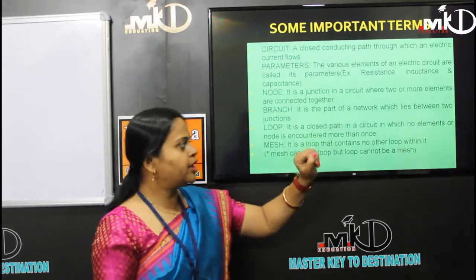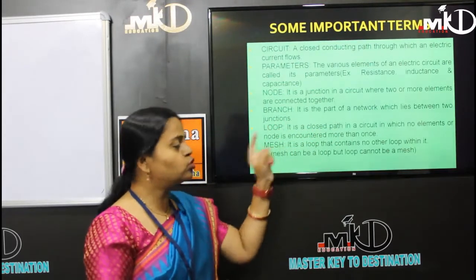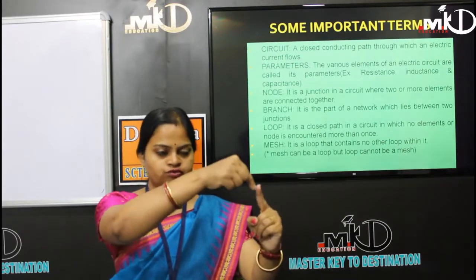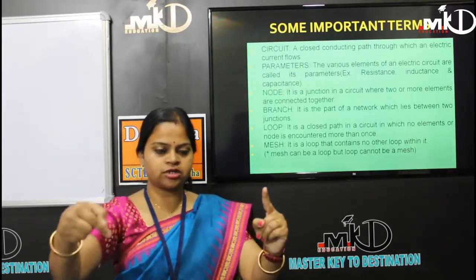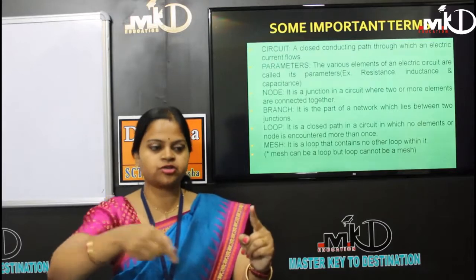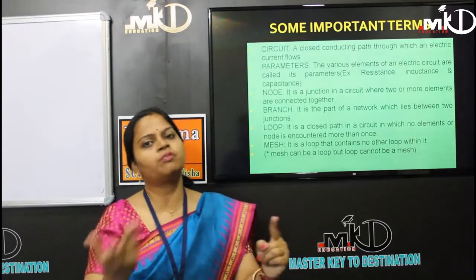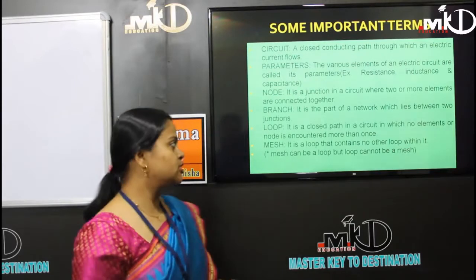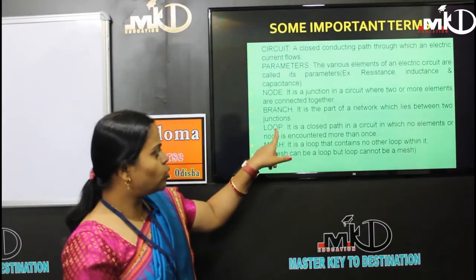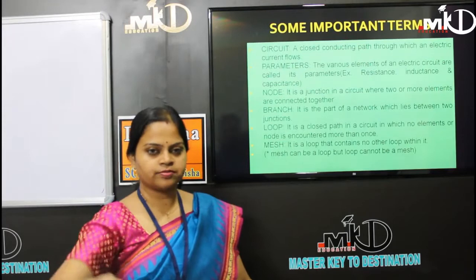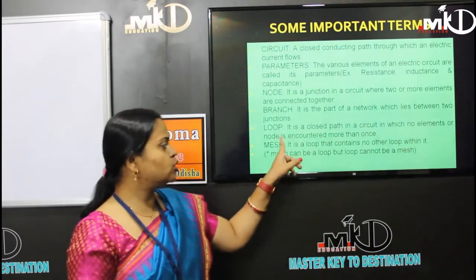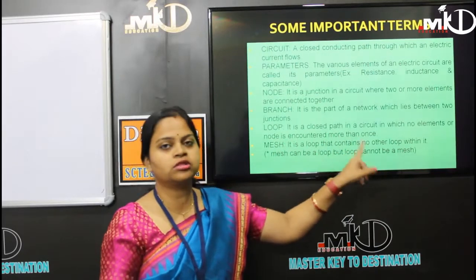Then the branch. A branch is a part of a network which lies between two junctions. Here is one junction, there is another, and in between these two junctions we have one resistance, inductance or capacitance, which is a branch of the circuit. Then the loop: it is a closed path in the circuit in which no element or node is encountered more than once.